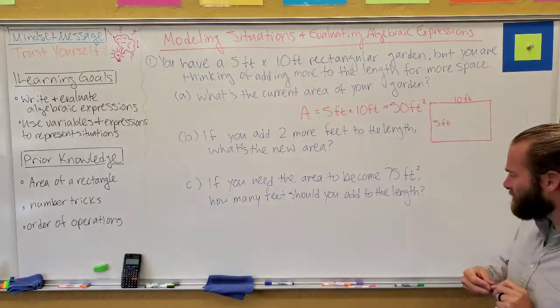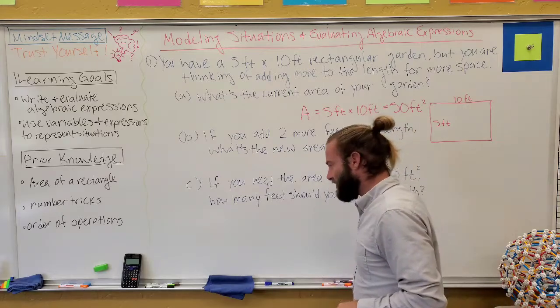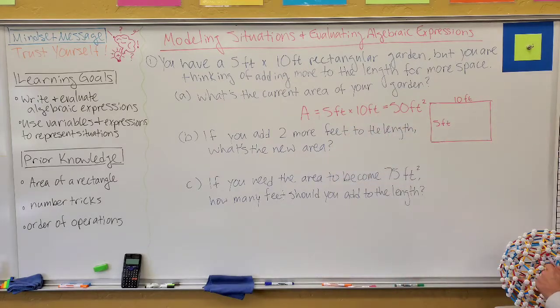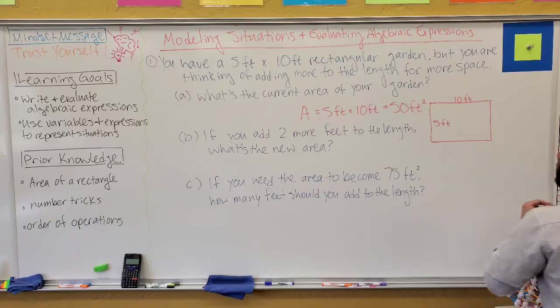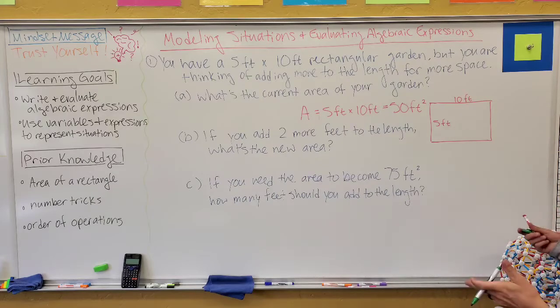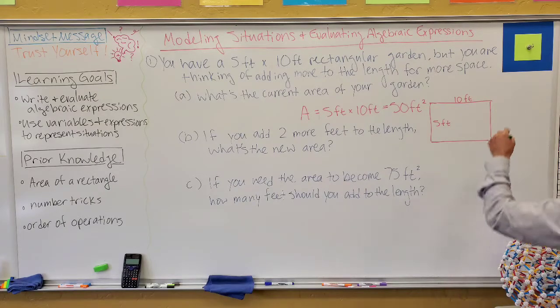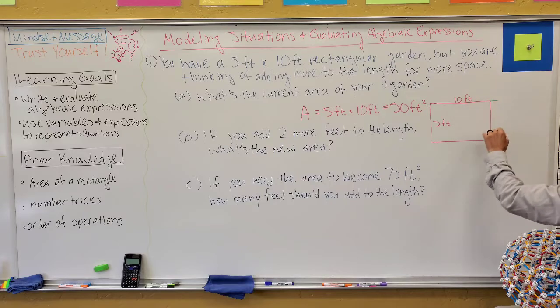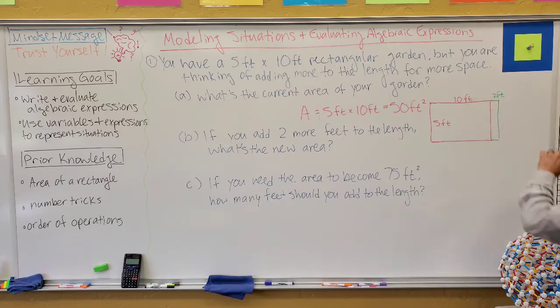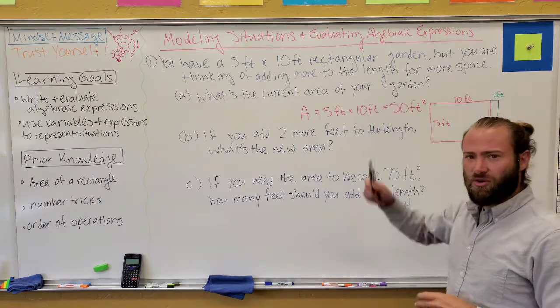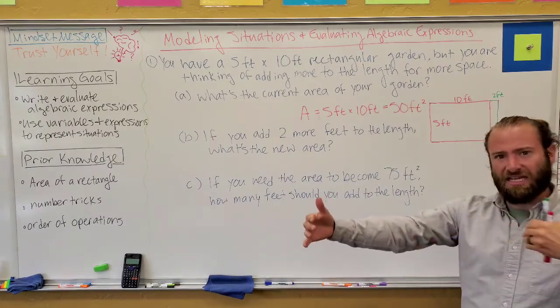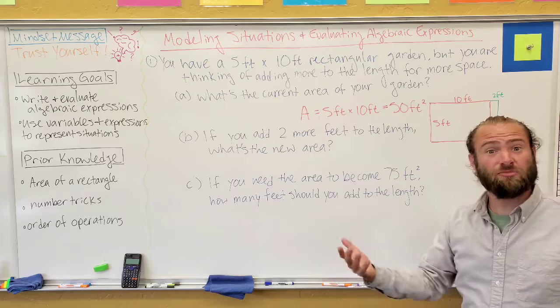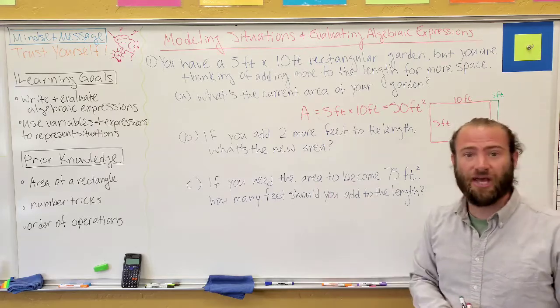It says if you add 2 more feet to the length, what's the new area? Well, hopefully you drew a diagram yourself. Maybe you did it in your head, but drawing diagrams is a really important problem-solving strategy that's really helpful. So if I put 2 more feet onto that length, then what would the new area be? Because really our whole problem is revolving around this idea of adding length onto my garden and then seeing what's my new area. Am I going to have enough space to plant what I want to plant?